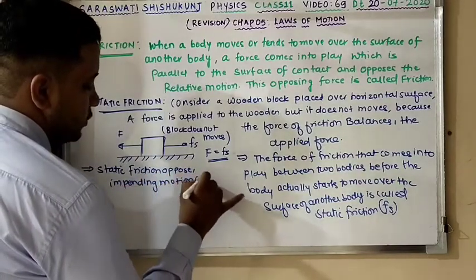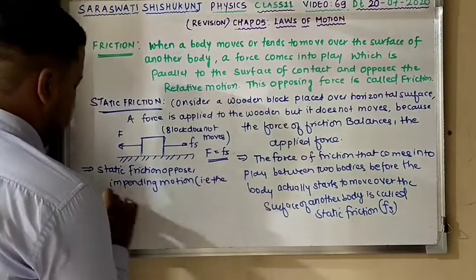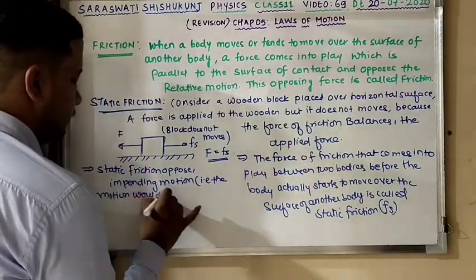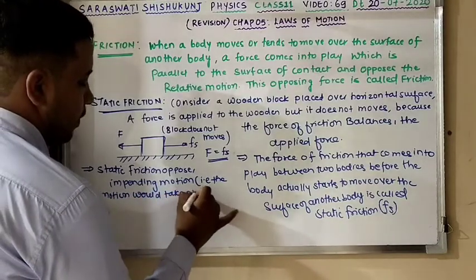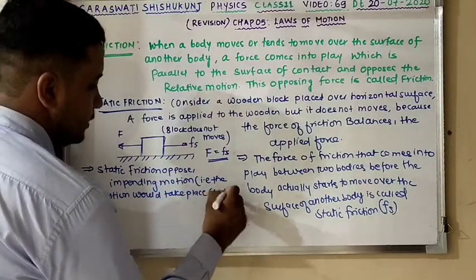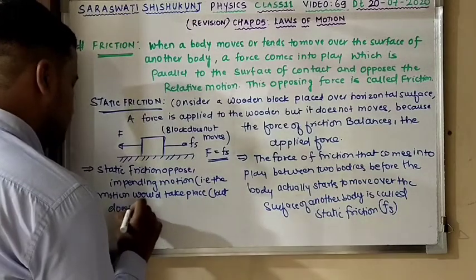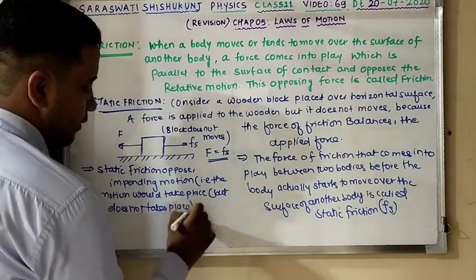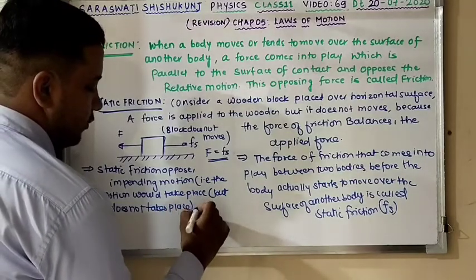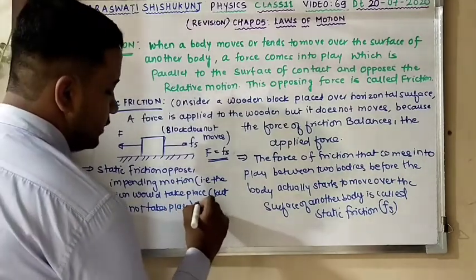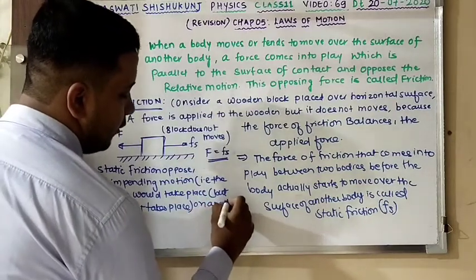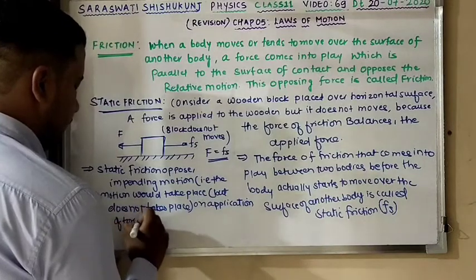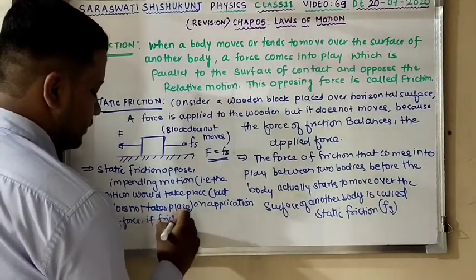You can write impending motion, that is, the motion is going to take place. The motion would take place but does not take place on application of force, if friction is absent.